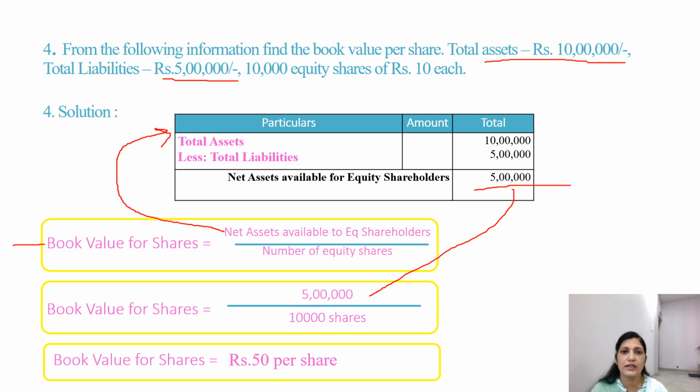From where have we got this? Here you have 10,000 equity shares of rupees 10 each. So this 10,000 is taken over here. 10,000 shares. Okay. So now book value of shares is equal to 5 lakhs divided by 10,000. It becomes rupees 50 per share. What is this? This is the book value of share. Clear about this?